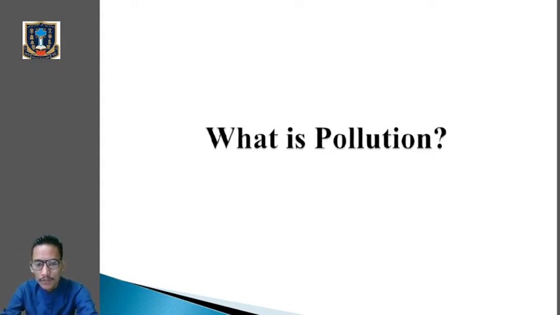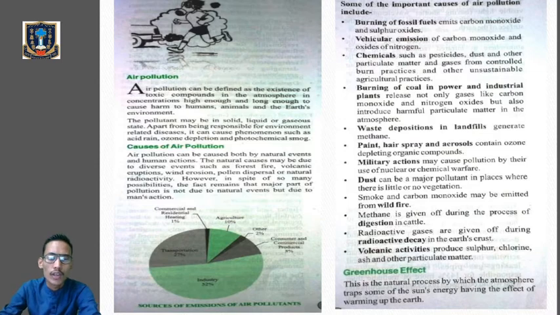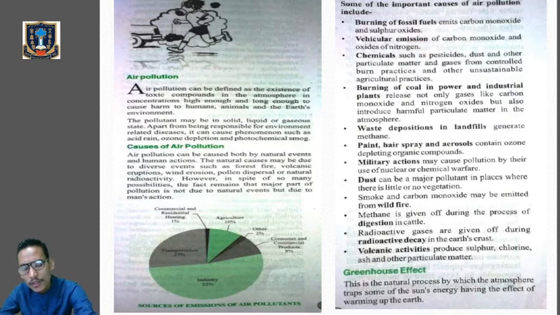Now today we are going to begin with the first type of pollution, that is called air pollution. Clear? Where the air is polluted, and that polluted air is not healthy for the survival of living organisms. So let us go with the definition of air pollution. Go to the first paragraph. Air pollution can be defined as the existence of toxic compounds. Toxic means harmful, poisonous. Clear? So it can be defined as the existence of toxic compounds in the atmosphere in concentration high enough and long enough to cause harm to the human, animal, and the earth's environment.